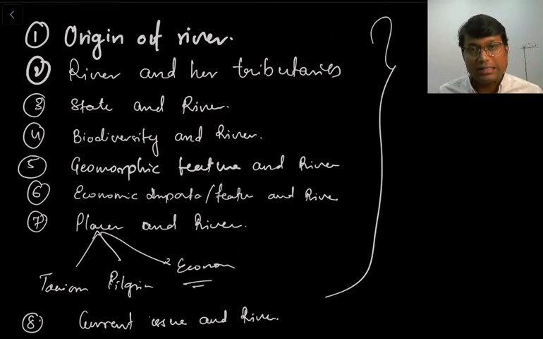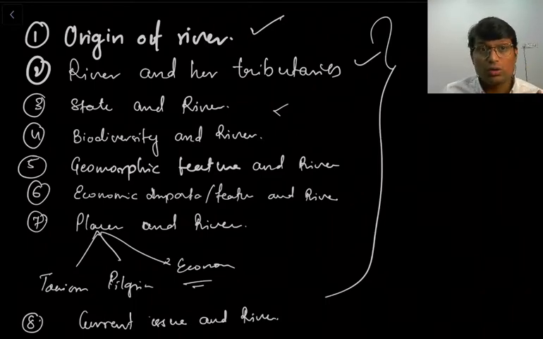So whenever we are understanding or discussing our river part, we will ensure that we are discussing each and every single item in this particular list. If we take any river, we will identify its origin first, then we will see its tributaries, then we will also see what states it flows through, then we will move on to biodiversity. We will see from which biodiversity regions that particular river flows, such as wildlife sanctuaries, national parks, or any other special significance, right? Maybe there would be some wetlands also.